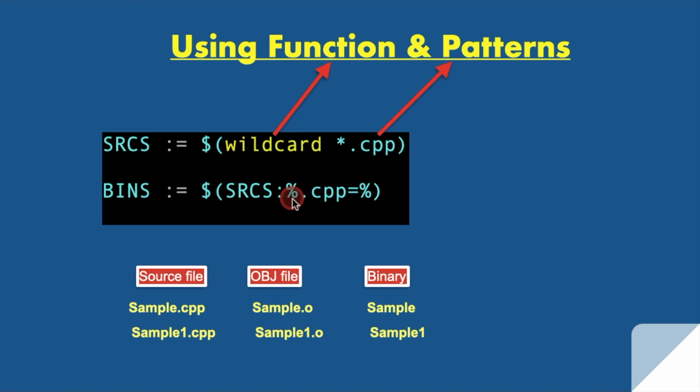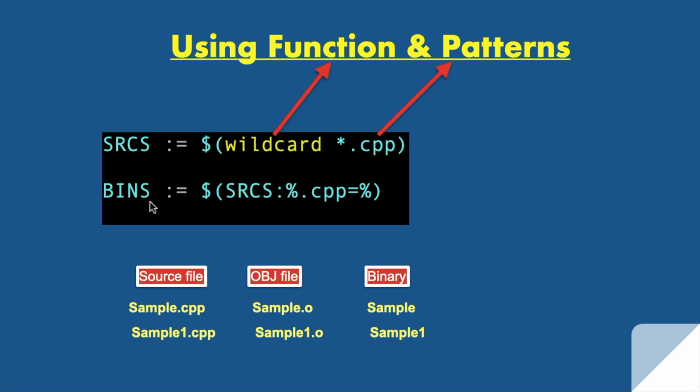If I say x.cpp equals x, xyz.cpp equals xyz. I hope you understood how it is working. All the CPP files inside srcs will be replaced by the name of the file and get stored inside bins. This bins is a variable.